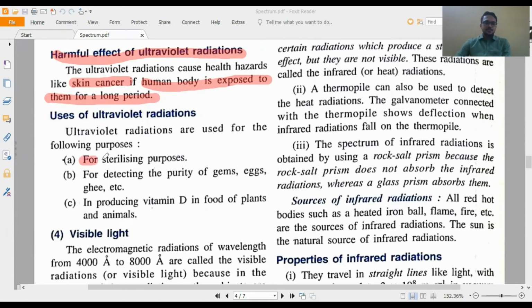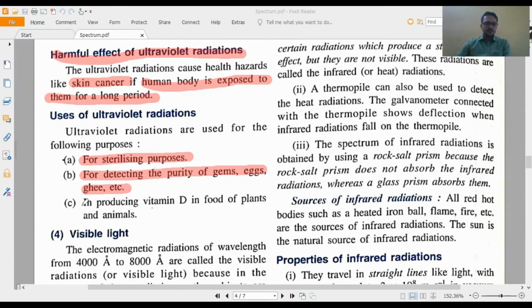For sterilizing purposes, and for detecting the purity of germs, eggs, ghee, etc. That means if there is any impurity, then the ultraviolet radiation will reflect it. Ultraviolet radiation will show any kind of chemical effect because it is very active chemically. So when there is an impurity, it will show its chemical property and change the color. We can understand that there is some impurity.